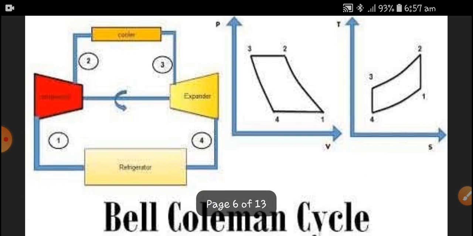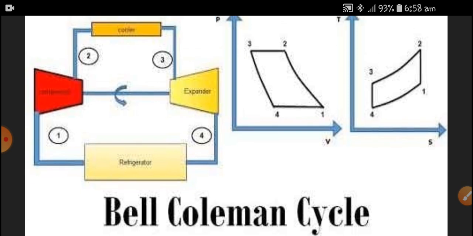Next is the Bell-Coleman cycle. All air refrigeration works on the Bell-Coleman cycle. It is also called the reversed Brayton cycle or Joule cycle.